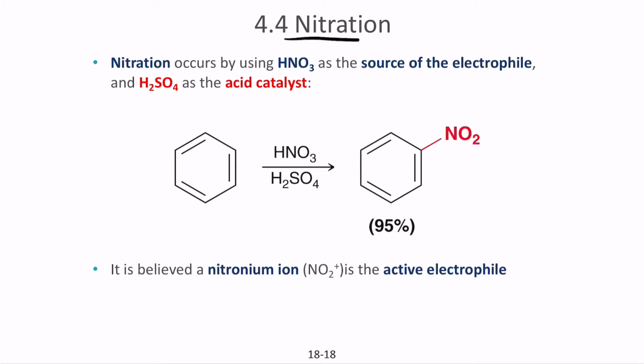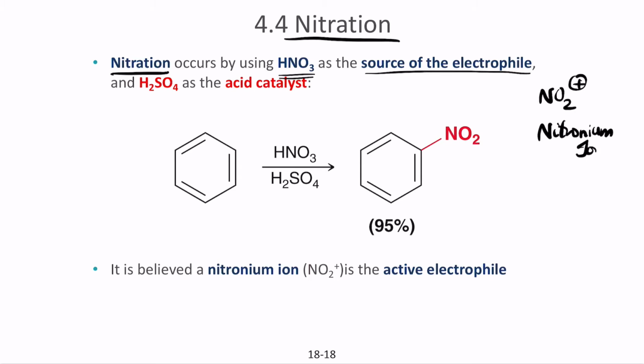So next, let's go to nitration. Nitration is a process that occurs when you use nitric acid as a source of the electrophile. Where is the source of the electrophile here? The source of the electrophile is NO2 plus, or the nitronium ion, which causes it to form the structure. Notice that nitronium forms a triple bond but the oxygen here ends up getting a negative charge.